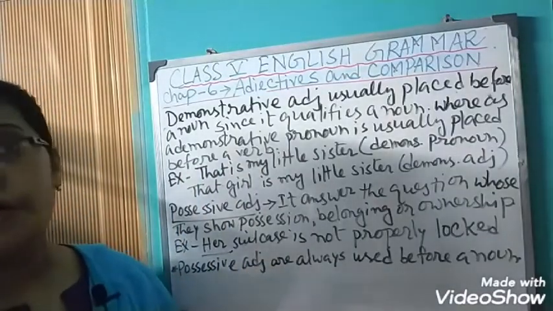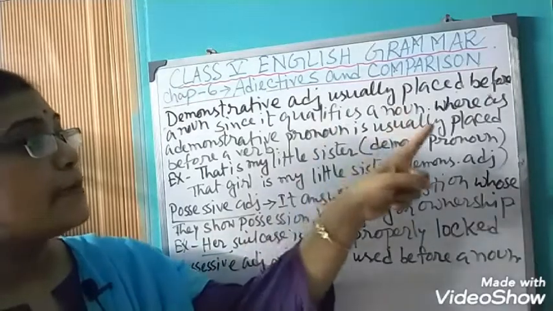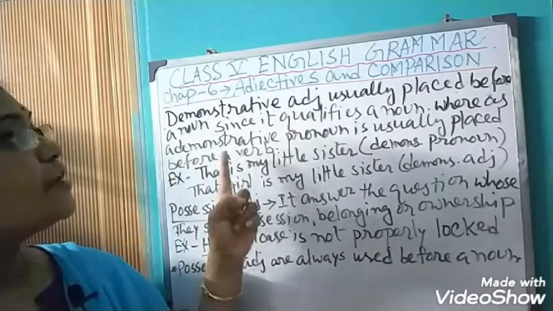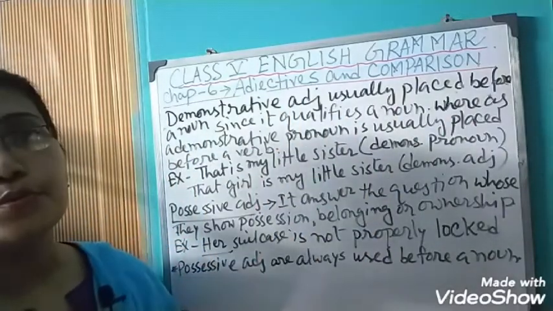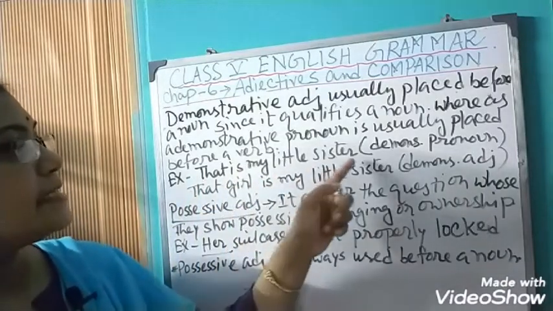Don't get confused. For example, that is my little sister.